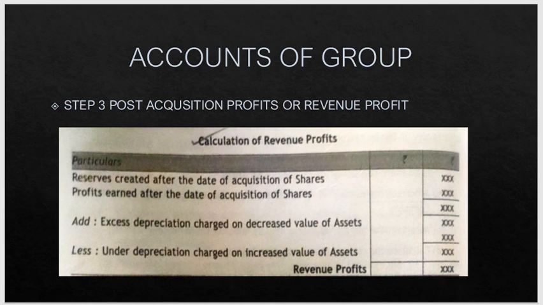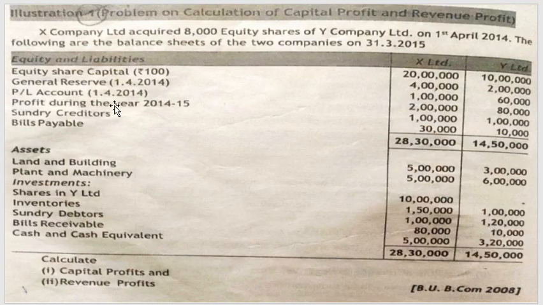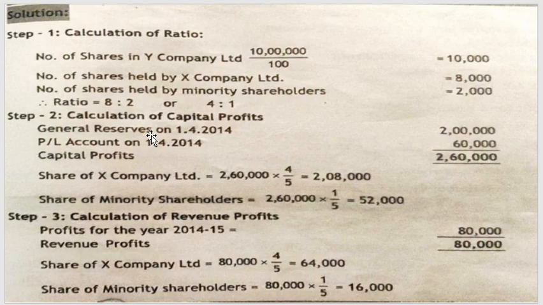So we will only check whether we have reserves or profit in the question. Yes, we have profit during the year 2014-15, which lies between 1st April to 31st March 2015, which is the financial year. The profit earned by Y Limited is 80,000. This 80,000 will be divided in the ratio which you have calculated in the first step, 4:1. 80,000 into 4 divided by 5 will give you 64,000. Share of minority shareholders, 80,000 into 1 divided by 5, will give you 16,000.